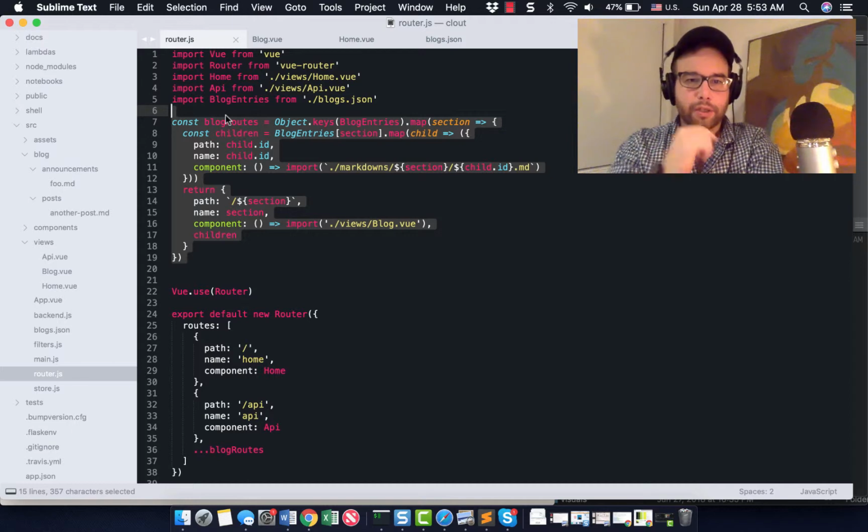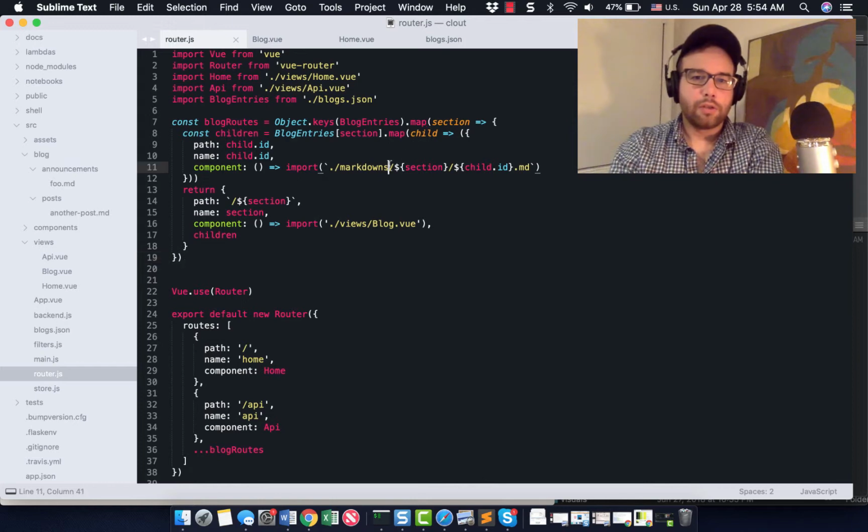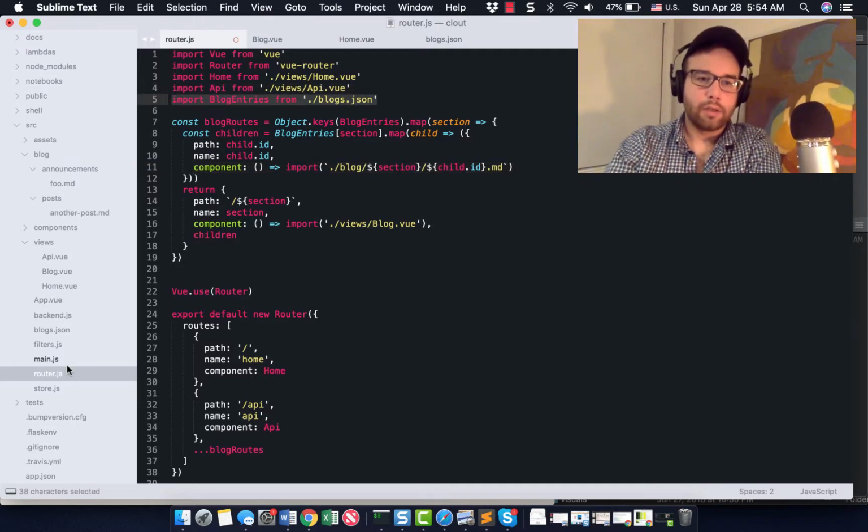And this function here, setting the blog routes and their children, is essentially going into, I changed this to blog, and finding the ID of the items that we want to load from blogs.json. So import blog entries from blogs.json, which we just created, and then do this JavaScript stuff to get into blog, which is where our Markdown files live, and then return views, a component blog.vue.